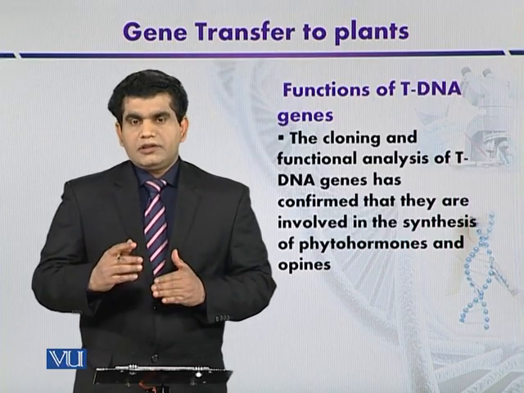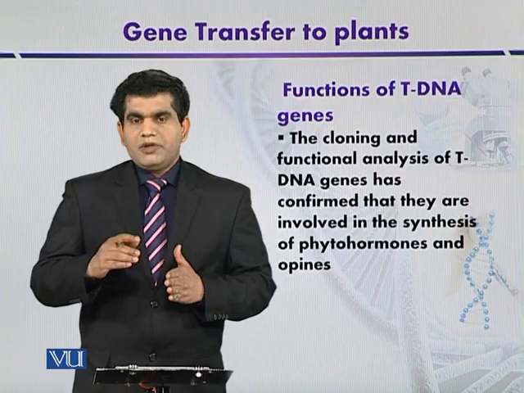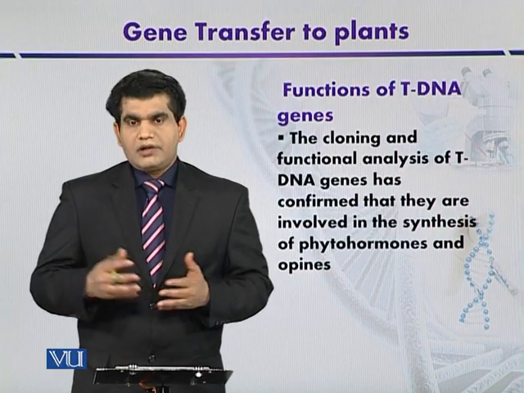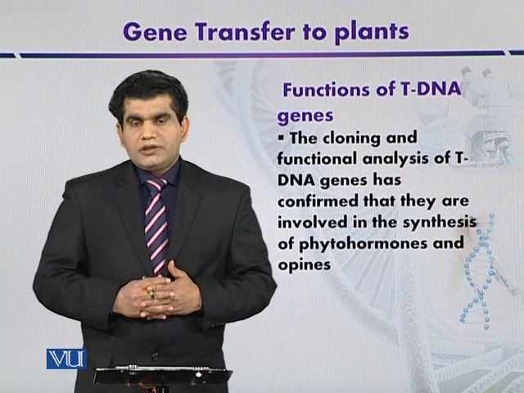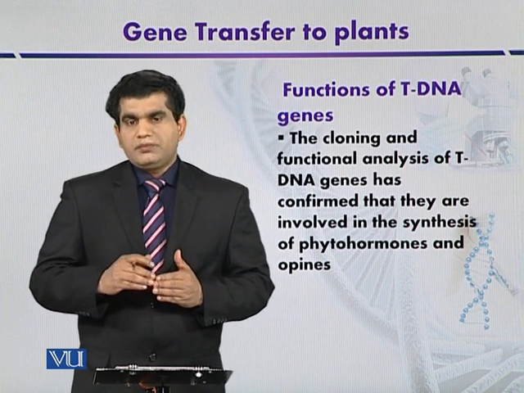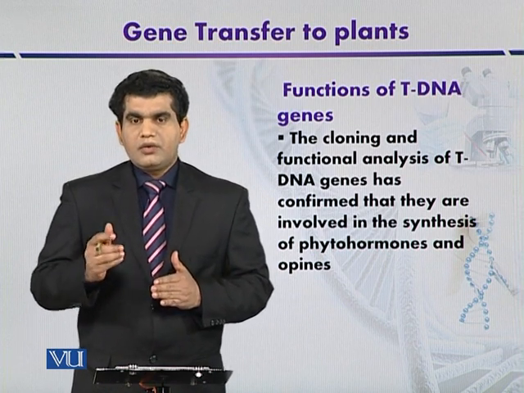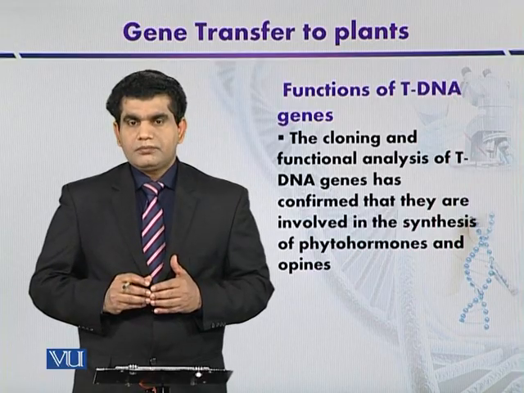In the sense that sometimes tumors, they may be very large size or abnormal, and sometimes they can show shooty growth or rooty phenotypes.